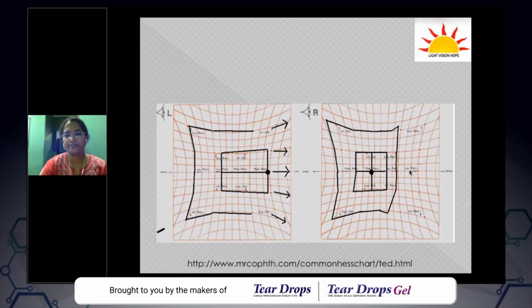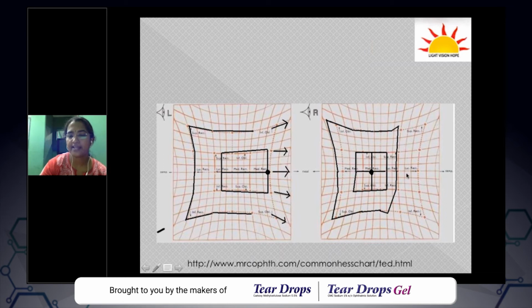And there is overaction of the left eye medial rectus. So these are the 2 steps. Overaction of the yoke muscle is also there. And then in the right eye, do you have any overaction? Yes, ma'am. In the right eye, you also have a medial rectus overaction, as we talked about in the spread of comitance. Yes.